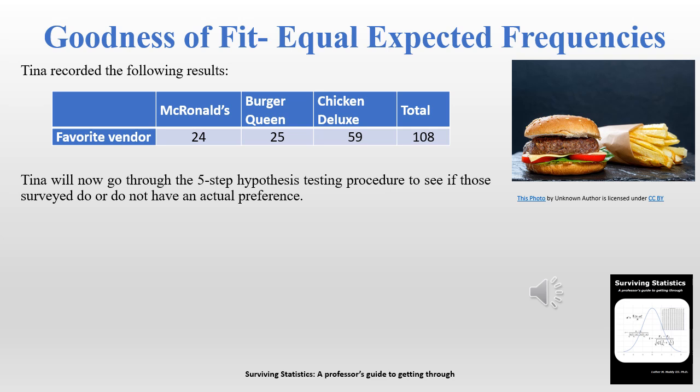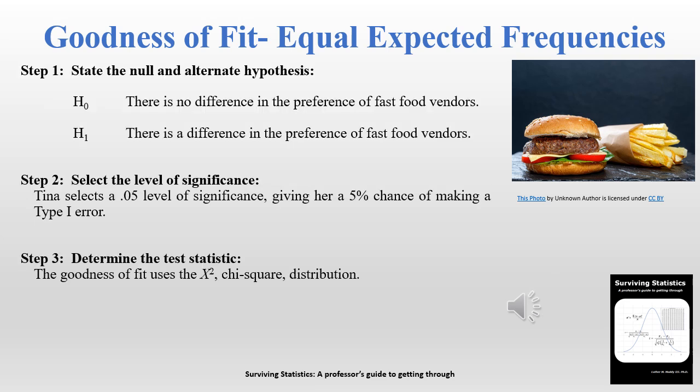So here are the results of Tina's fast food preference survey. Of the 108 individuals that she surveyed, 24 selected McDonald's, 25 selected Burger Queen, and 59 selected Chicken Deluxe. So now she's going to go through the 5-step hypothesis testing procedure to see whether or not there is an actual preference at a statistically significant level. The null hypothesis in step 1 is that there is no difference in fast food preferences. The alternate is that there is a difference. Step number 2, the level of significance. Tina has selected a 0.05 level of significance, giving her a 5% chance of making a type 1 error.